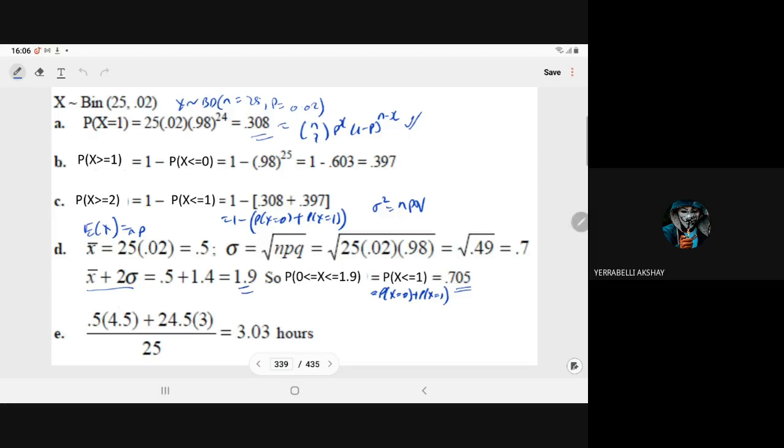So 4.5 hours with probability 2% of 25, which is 0.5, that is 1 by 2, plus 3 into 24.5 divided by 25. So it will give you 3.03 hours. So on average each student gets 3.03 hours for the exam.